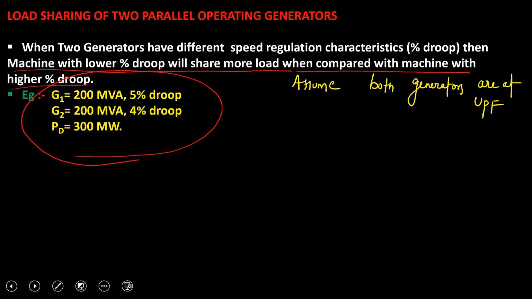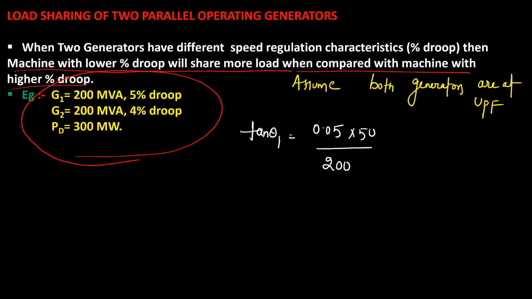So how do you solve this question? First, you have to calculate the tan theta 1. Tan theta 1 I am writing directly as 0.05 per unit droop into 50 hertz rated frequency divided by power output, which is 200 megawatt.